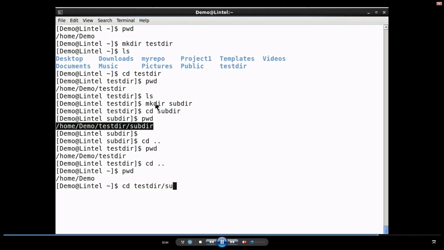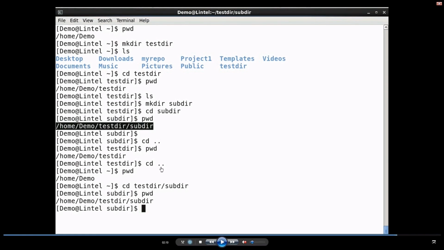This is how we navigated. We created a directory test dir. Within test dir, we created sub dir. So, there are two directories. Then by issuing the cd .. command, I moved one directory back. Earlier I was in the sub dir sub directory, then I moved into the test directory by cd ..